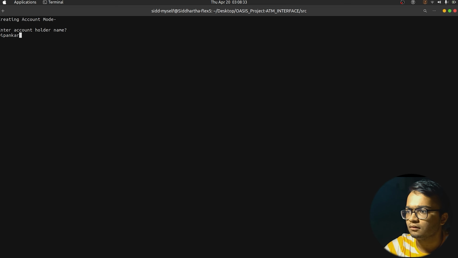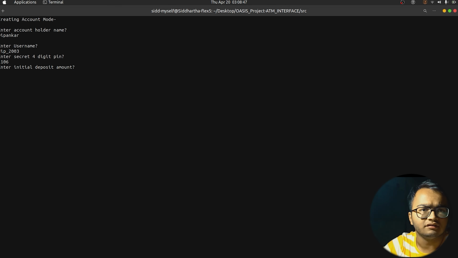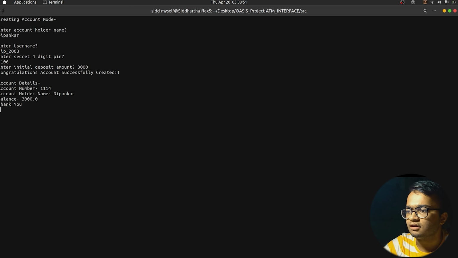Okay, after that, it is asking what should be the username of Pankaj. That will be dip_2003. Next, it is asking for the 4-digit pin, and let it be 1106. After that, it is asking us for the initial deposit amount of Pankaj, let it be 3,000. Next, it is showing that the account has been created successfully.